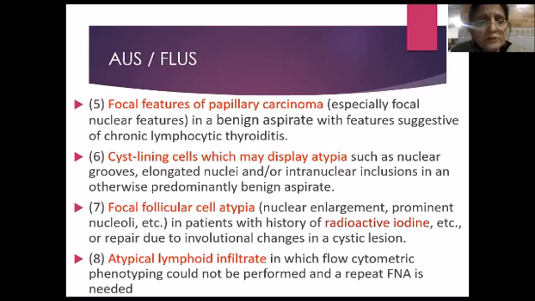And the last one is atypical lymphoid infiltrate, in which there are atypical lymphoreticular cells, and flow cytometric phenotyping could not be performed on the first FNA and may need a repeat FNA with needle wash fluid subjected for flow cytometric analysis.